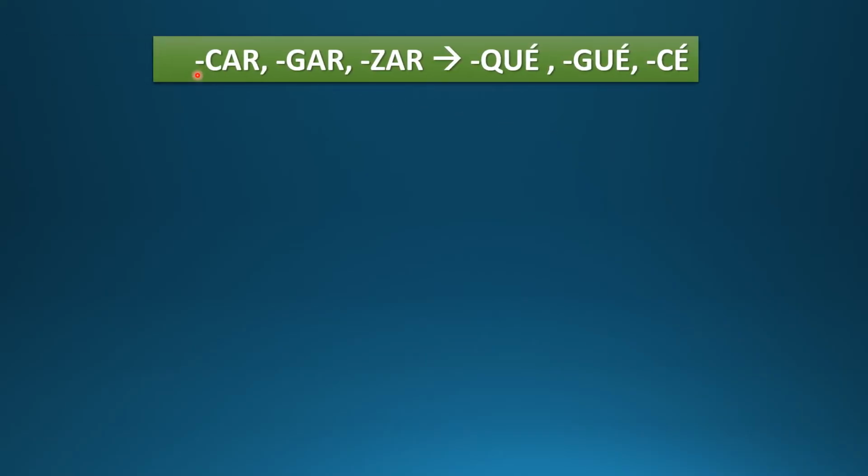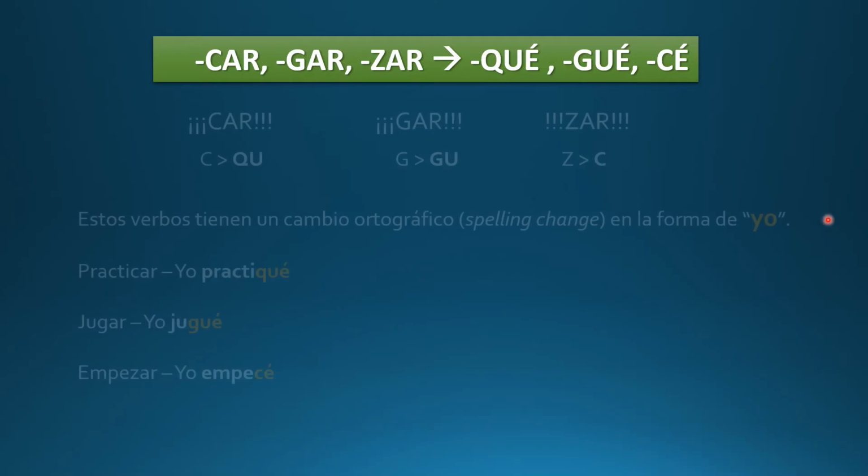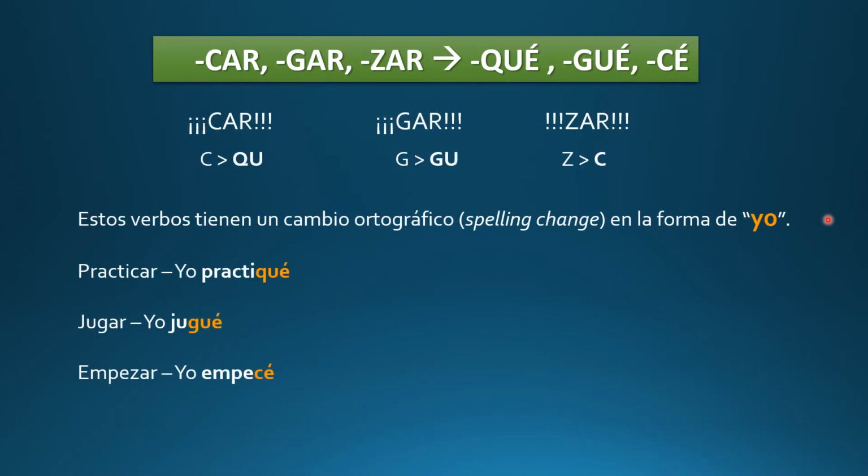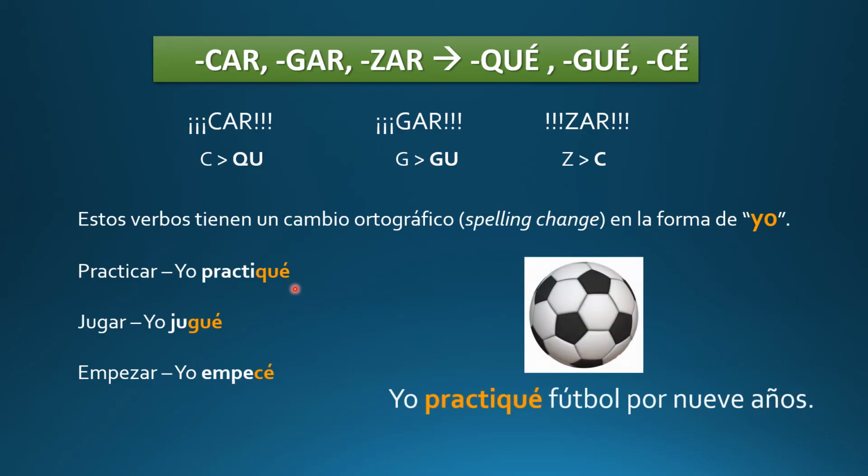Cargar, sar, que, gue, se. What am I talking about here? Well, verbs that end with the letters car, gar, and sar have a spelling change. Estos verbos tienen un cambio ortográfico, spelling change, en la forma de yo. Por ejemplo, practicar, yo practiqué. Yo practiqué fútbol por 9 años.